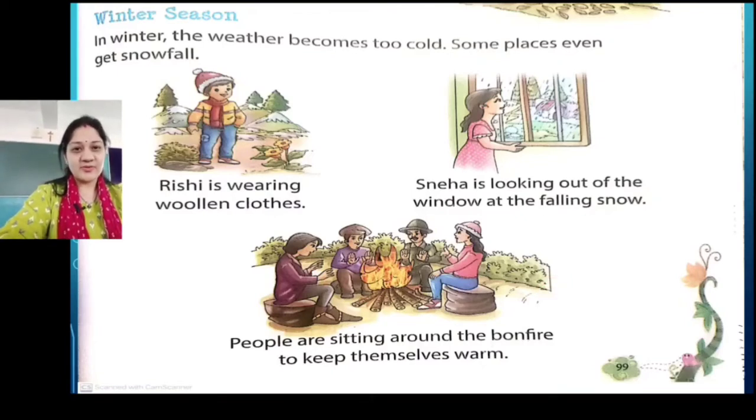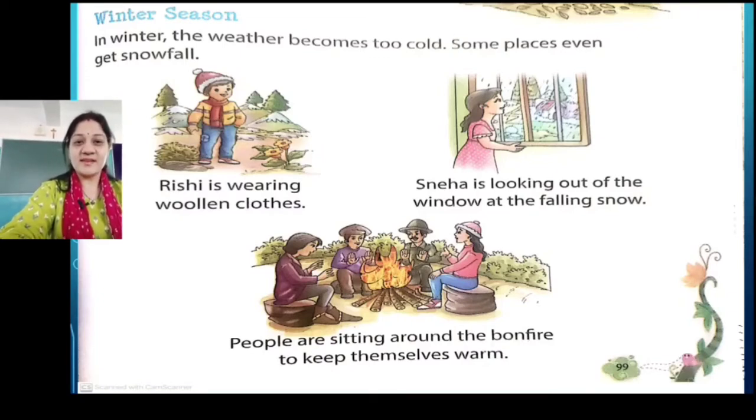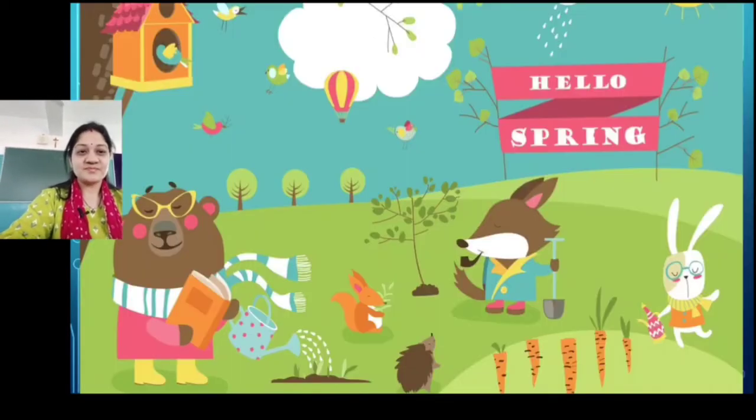Very favorite part of winters, right? Lot of people arrange bonfires. आपको पता है तापड़ी करते हैं, right? ठंडी में तापड़ी करने में बहुत मज़ा आता है. In winters we have lot of weddings, right? और wedding में आप ठंडी वाली weddings में जाते हैं और वहाँ पे ये तापड़ी का वो बड़ा बड़ा stand लगा होता है जिसमें people arrange this bonfire. In that cold winter this gives a lot of warmness, right? So people are sitting around the bonfire to keep themselves warm, right?